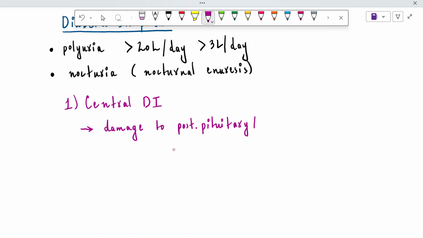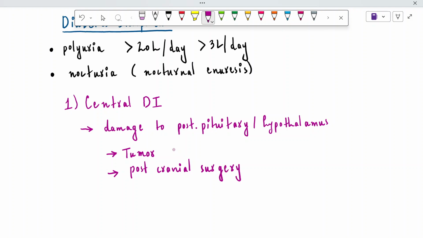As you know, antidiuretic hormone is released from the posterior pituitary, right? So if the posterior pituitary is damaged, how is antidiuretic hormone going to be secreted? And there are some conditions why there is damage to the posterior pituitary. It can be a tumor to the brain, benign or malignant. The second is post cranial surgery, meaning the patient has undergone a cranial surgery procedure, so that's why part of the pituitary gland is disrupted.